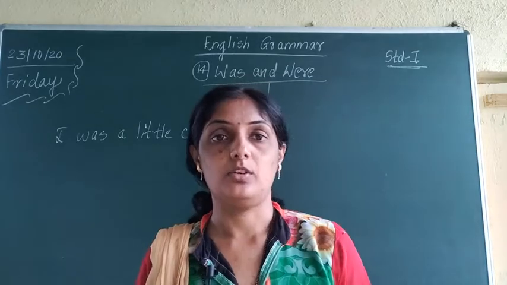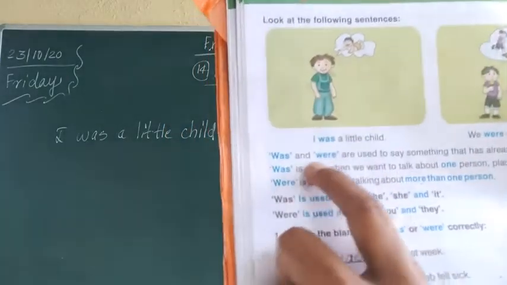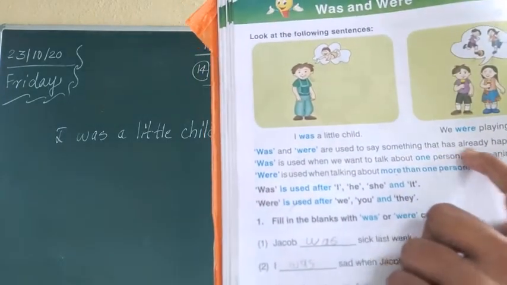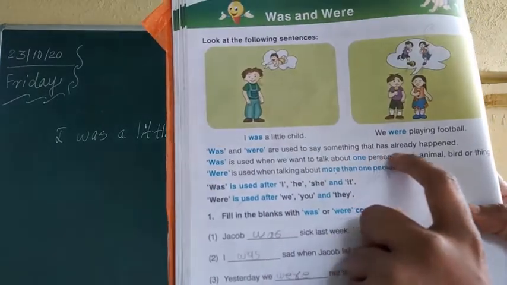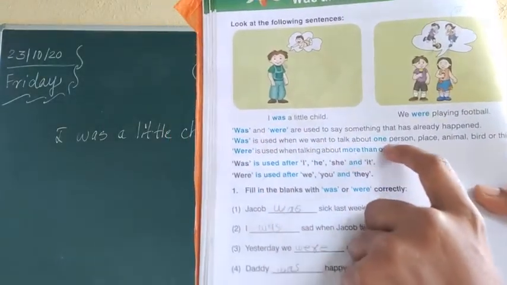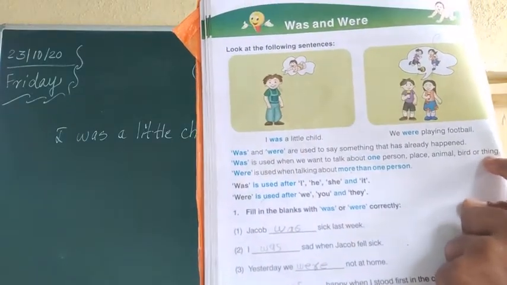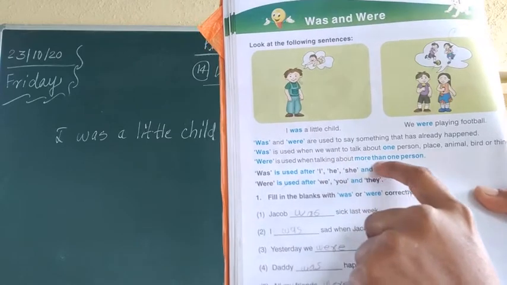W-E-R-E, were. Okay, now here it is told that was and were are used to say something that has already happened. Was is used when we talk about one person, place, animal, bird or thing. And were is used when talking about more than one.